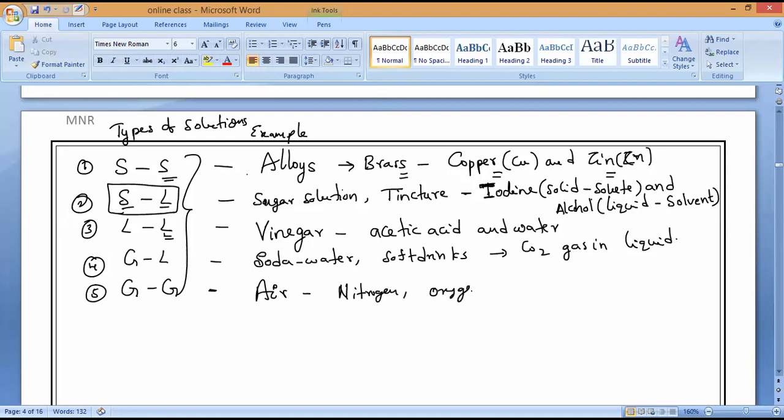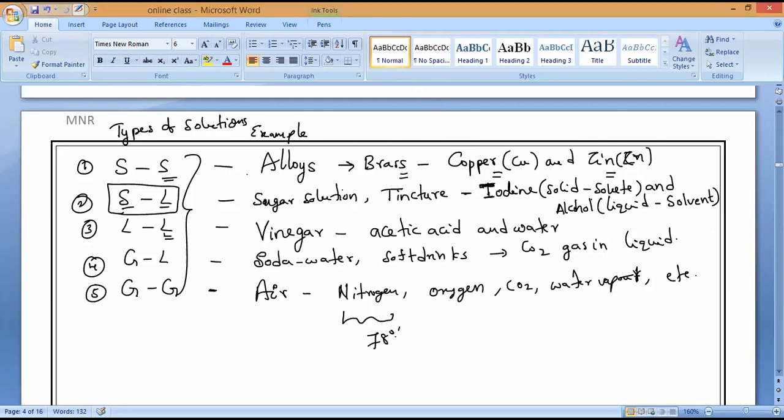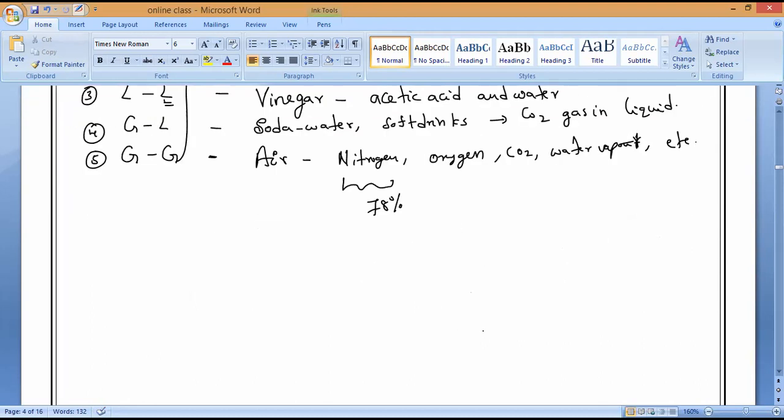Nitrogen, oxygen, carbon dioxide, water vapor, etc. So now my question is, which has the higher percentage in air? 78% is nitrogen. That is why nitrogen is called the solvent, and the remaining all are called solutes. Okay, so this is what we have to remember.